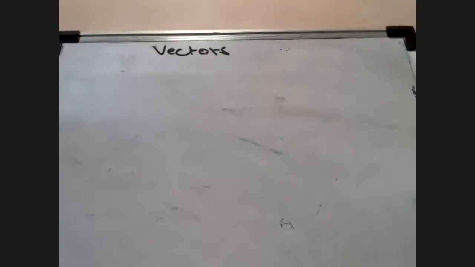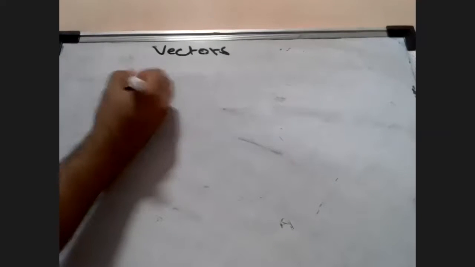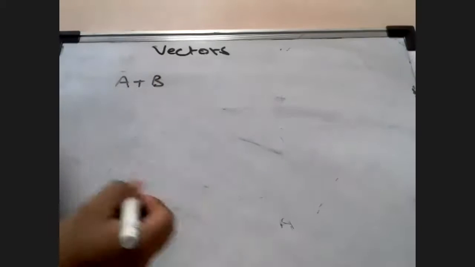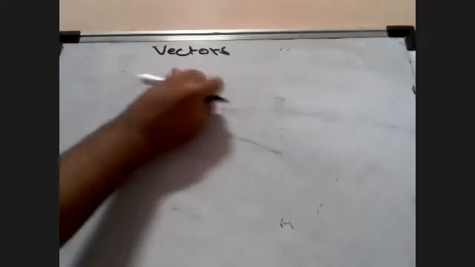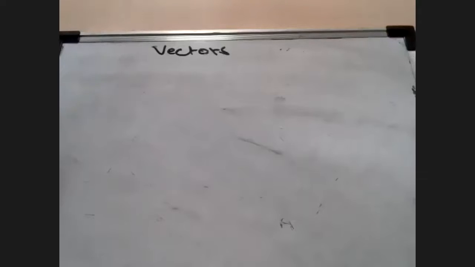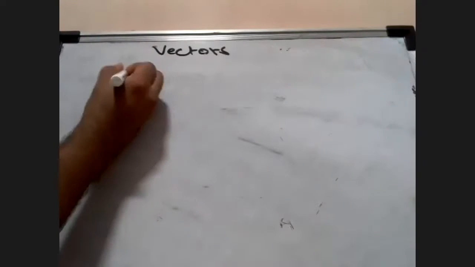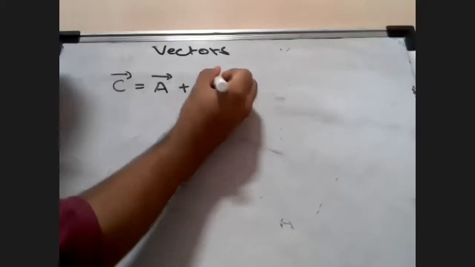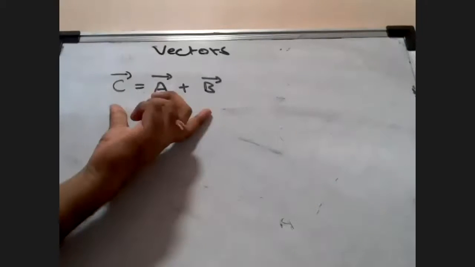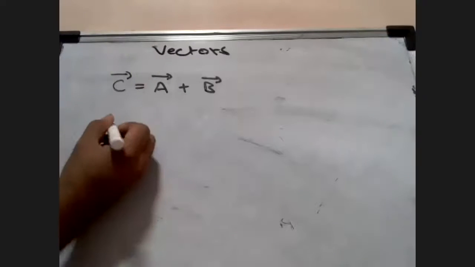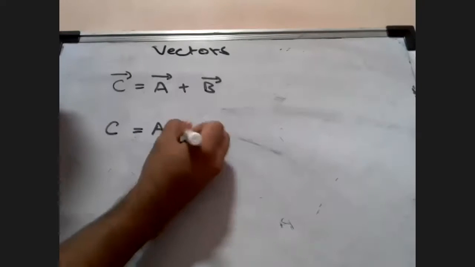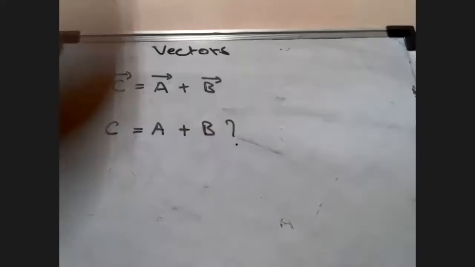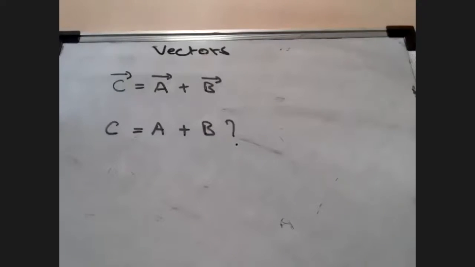how can I also prove that A plus B, okay, suppose I say, students, listen to me. If I say C vector is equal to A vector plus B vector, will this be equal to C equal to A plus B? Is my question. Okay. See now, listen to me.